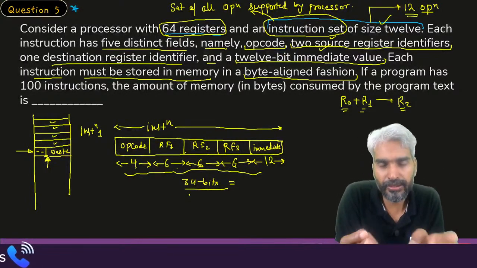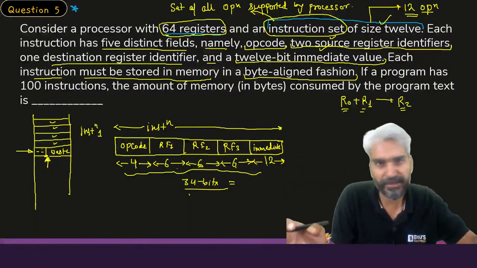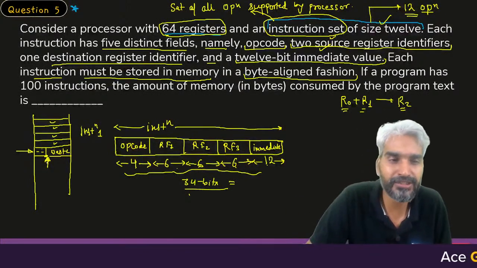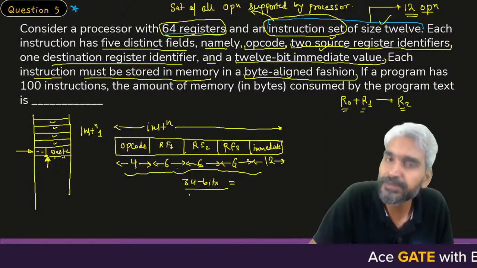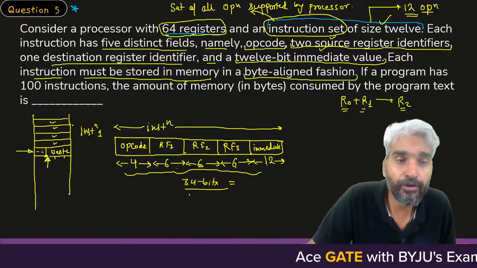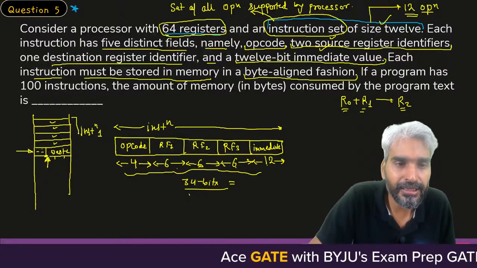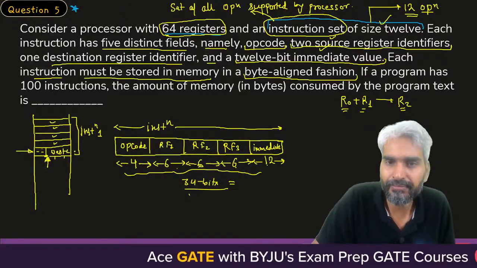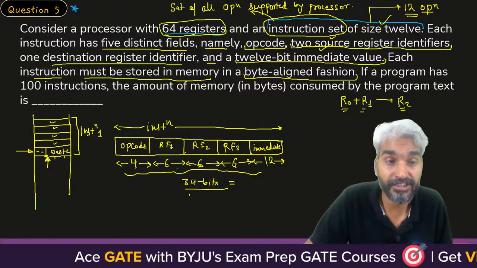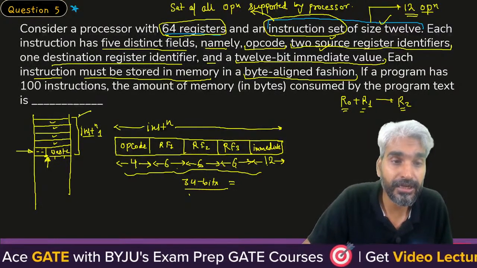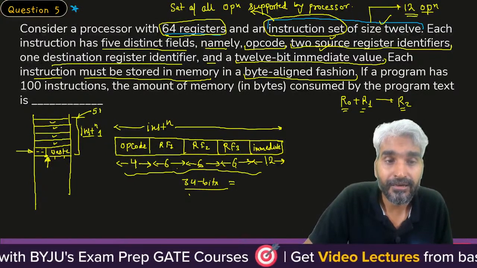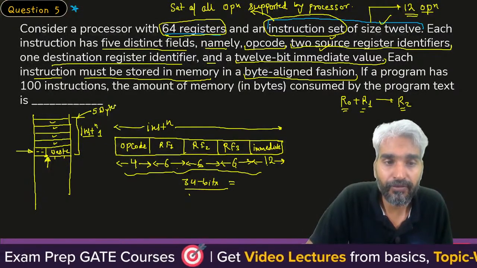You need to go 2 bits ahead from this particular cell. You cannot provide that, because the next one will be 4 bits ahead, the next one 6 bits ahead, etc. So therefore, we are storing the instruction in a byte aligned fashion. So for each instruction, how many bytes will be required? Sir, 5 bytes will be required for each instruction.